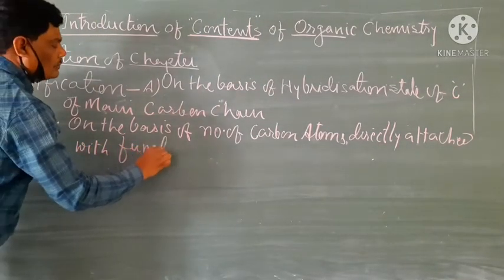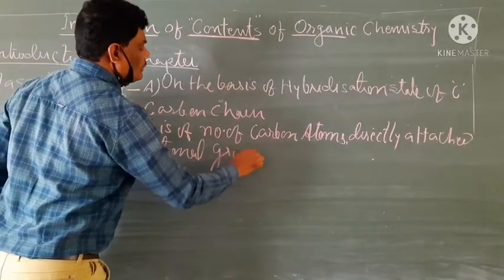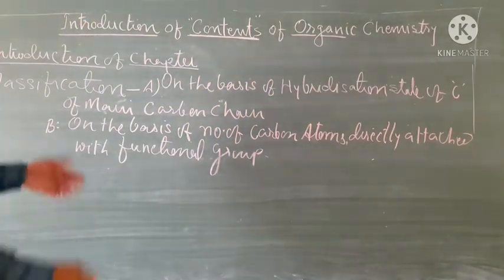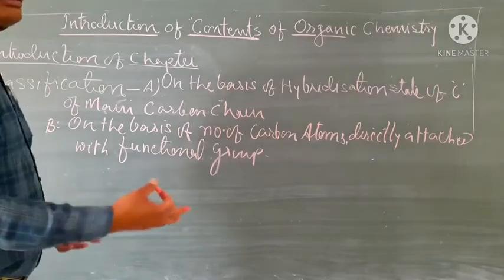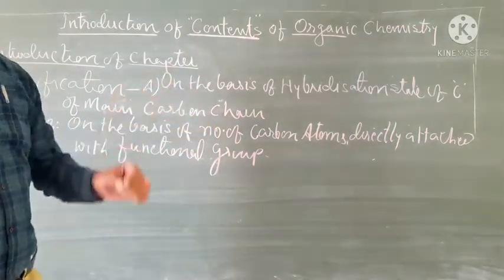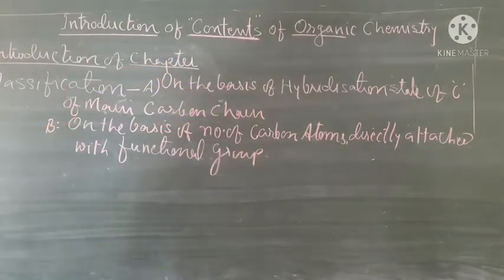Functional group. With functional group. So it may be the classification. And this content will be common for all the 4 chapters. Okay, when we discuss a particular chapter, then we will study the detail of this content.